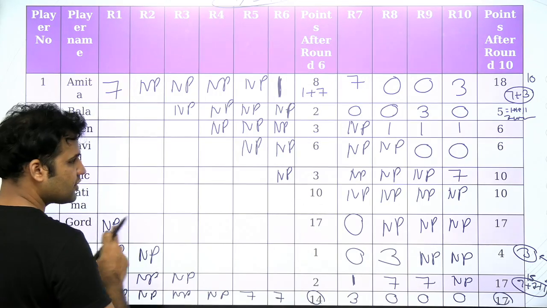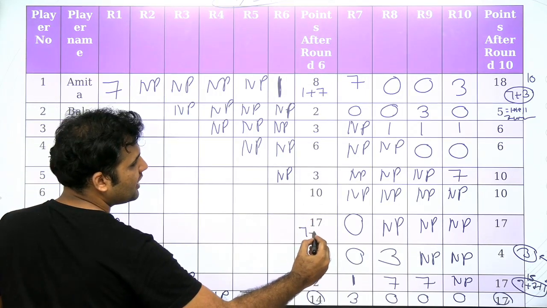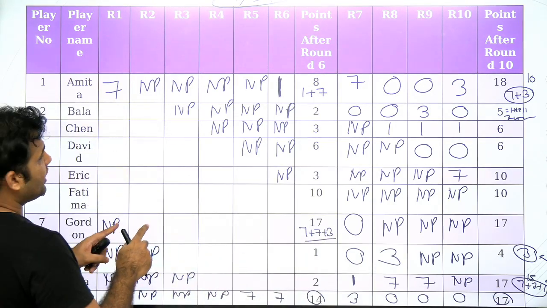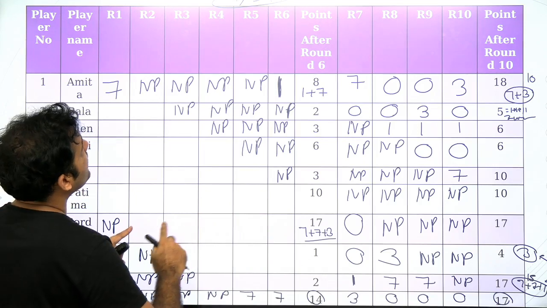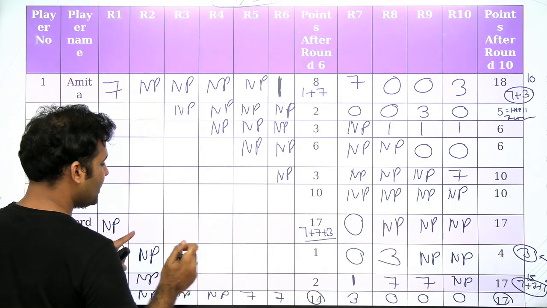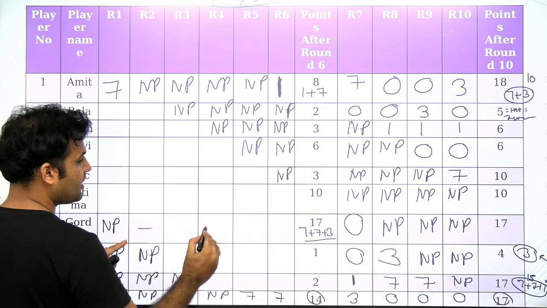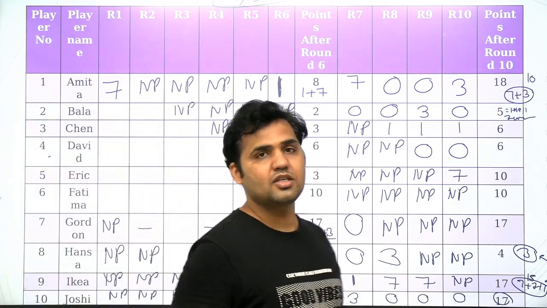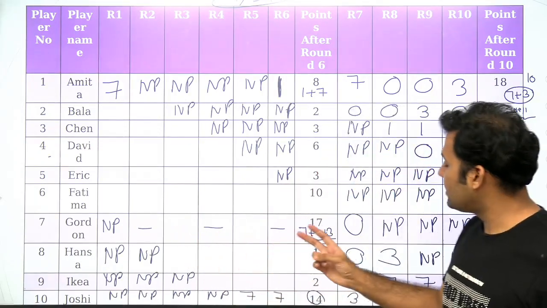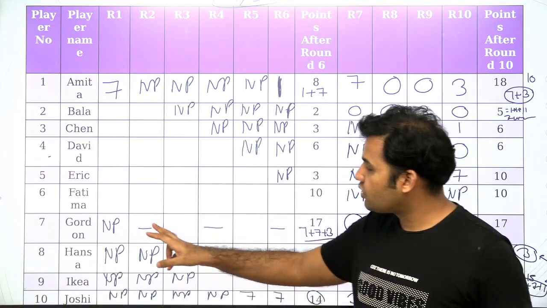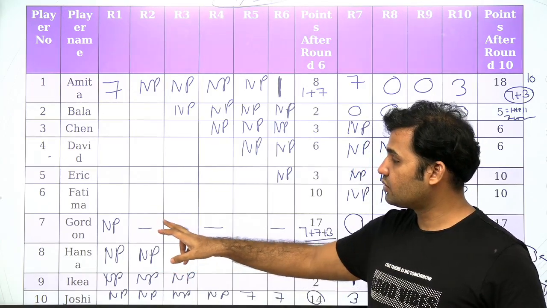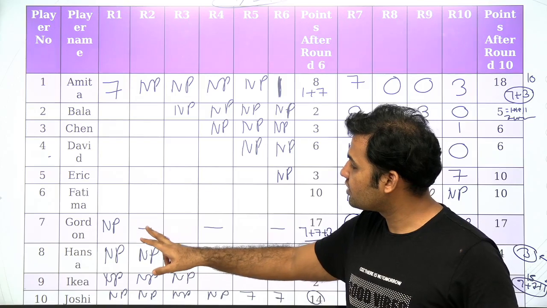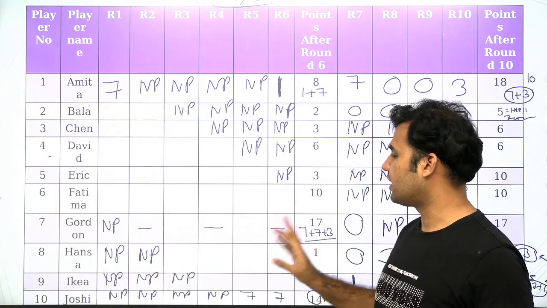That means now Gordon's score is 17. 17 can be obtained only in this pattern, 7 plus 7 plus 3. That means Gordon is scoring in 3 rounds out of the 4 rounds, and the only possibility for Gordon is to score here, here and here only, right? Because Gordon is not scoring in any 2 consecutive rounds, and Gordon is having 3 scores, and if you do not want to give score to Gordon in 2 consecutive rounds, that means the possibility is that Gordon is scoring points here, here and here only.